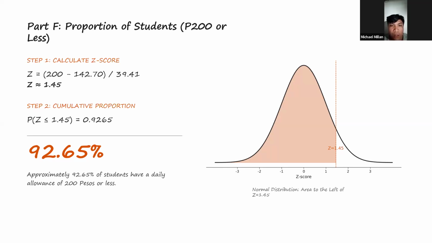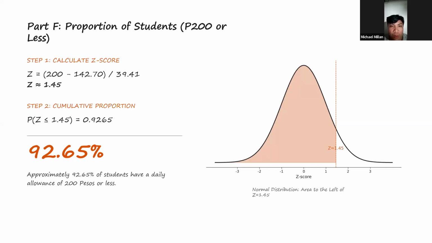Our actual data shows 96% of students get 200 or less, slightly higher than the normal distribution estimate of 92.65%. This is because we only have two outliers above 200, which is less than what a perfect normal curve would predict.